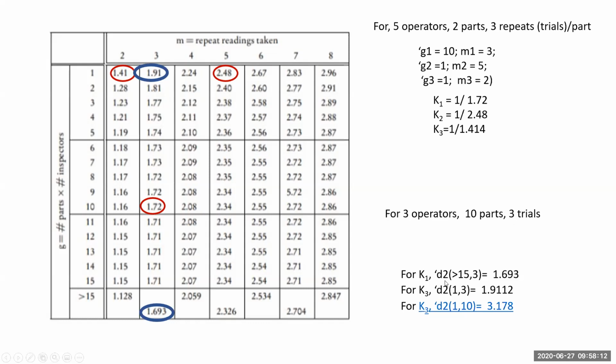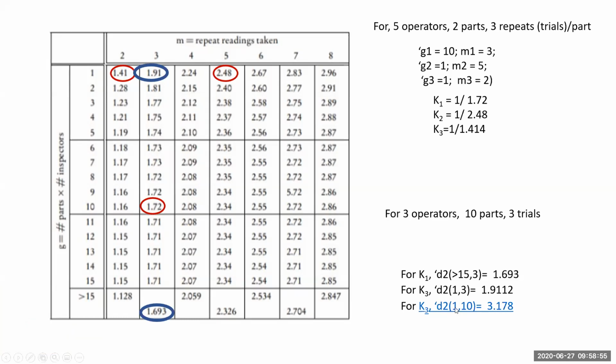K1 is equal to 1 by D2. First we are going to find out D2 values for the row greater than 15, and then M is equal to 3. This is trials taken as 3, 1.693. Therefore, 1.693 I have taken, right? And for K2, sorry, it is not K3, it is K2, D2 1, 3, is 1.9112, right? This table gives you 2 decimal accuracy, and then 2 digits more decimal accuracy we can get. And for K3, we are getting D2 1, 10. This will be in the next table. We'll see that.